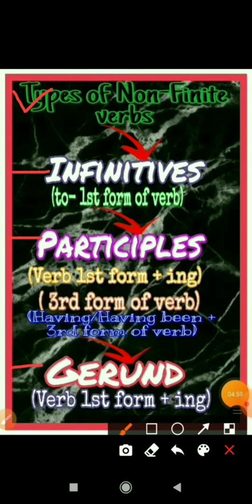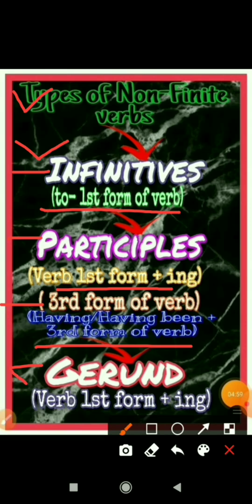So what are infinitives? We can form infinitives by using to plus first form of verb. What are participles? Verb first form plus ing is called present participle. Third form of verb is called past participle, and having plus having been plus third form of verb are called perfect participle. Next type of non-finite verb is gerund, that is made from verb first form plus ing. So now I will explain each type of non-finite verb thoroughly. So let's see.